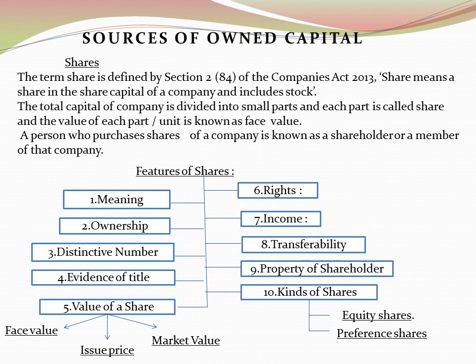Ownership. We know the person who purchases the shares of the company is known as a shareholder, member or owner of the company, as the company utilizes the amount of the shares till the company continues, up to its lifetime. So that's why they are known as the owners of the company. Third, distinctive number. If we are holding the shares in an electronic form, that is dematerialization, at that time it is necessary to give a distinct number to the shares for identification.